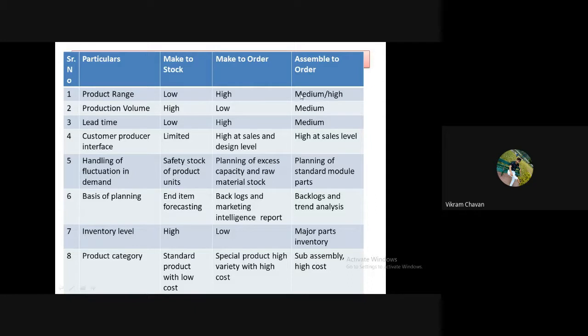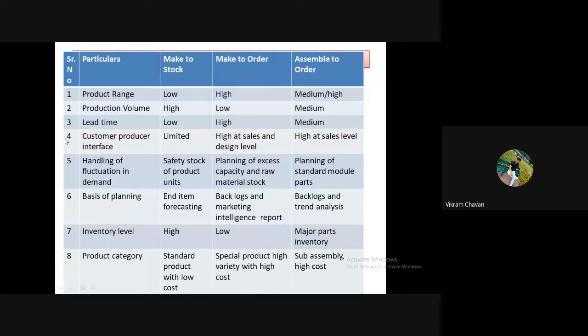Okay, very high. Then assemble to order production is a sub part of make to order production only. So in that case also, more options are available to the customer according to their choice. The products are assembled. Okay, so its product range will be in between medium and high. In some cases it will be medium, in some cases it will be considered a high product range.